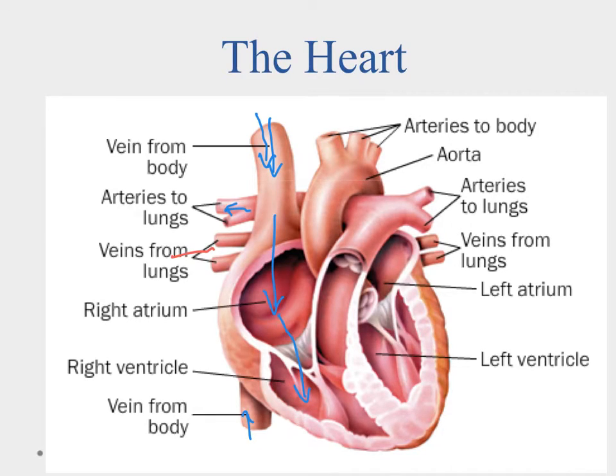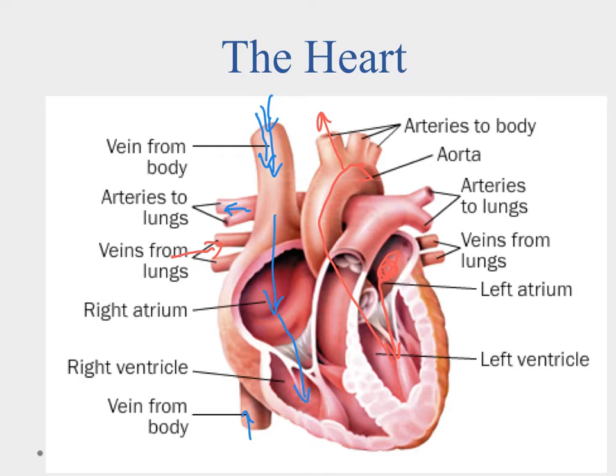So now we get blood high in oxygen here, which will flow into the left atrium down here. From the left atrium, it flows into the left ventricle, which is the biggest, most muscular part of the heart. It has to be this way because blood here will then get forced out through the aorta, and that's what takes it out to the body. From the aorta, it branches out to go up to the head and down to the lower parts of the body. It'll go out to the body where this oxygenated blood gives the cells the oxygen they need for cellular respiration, and it'll also carry away the waste product of CO2, which in turn comes back here. So we can see that it's this big system.